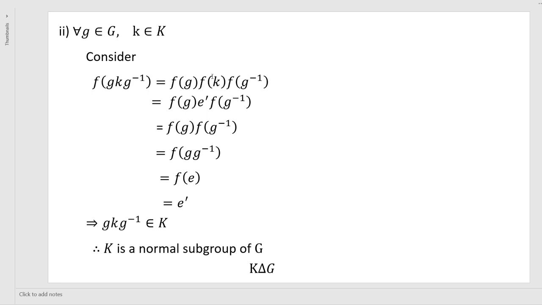Sorry, K is a kernel, therefore f of k is e dash. f of g into e dash is f of g into f of g inverse. f of g into g inverse, because f is a homomorphism, f of g g inverse is f of e. f of e is e dash. So g k g inverse belongs to K. Therefore, K is a normal subgroup of G.